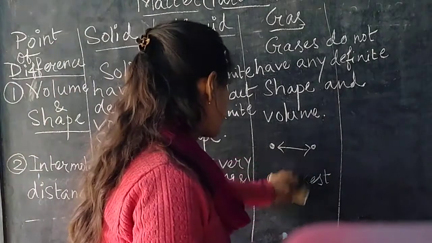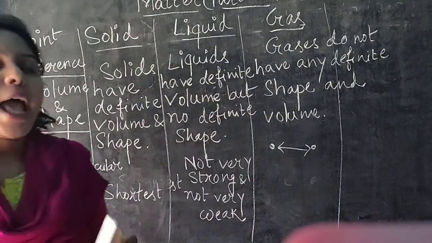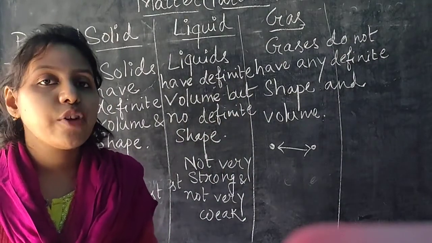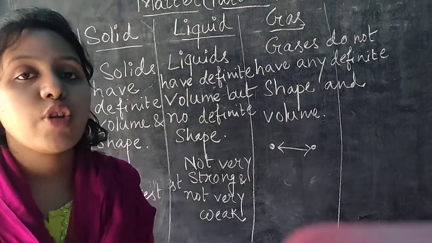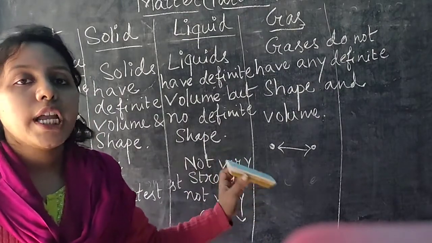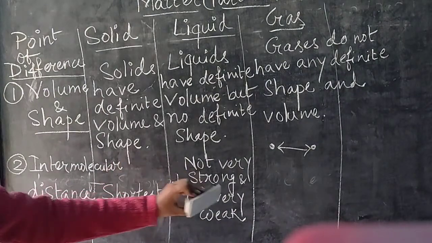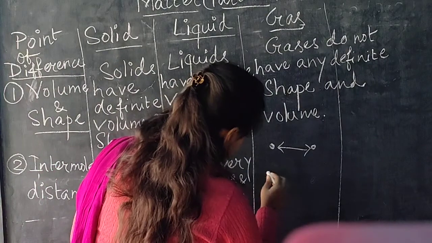Now for gas, the gas molecules are apart from each other by a larger distance. So the distance between two gaseous molecules is extremely high, and therefore they face the weakest intermolecular force of attraction. So this will be just opposite: it is longest or highest.